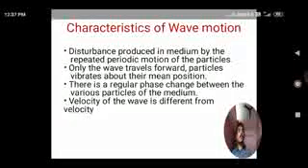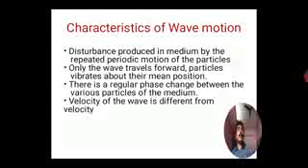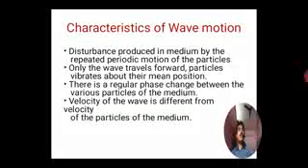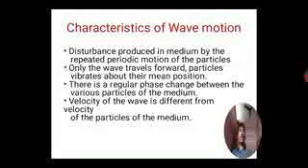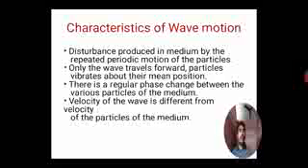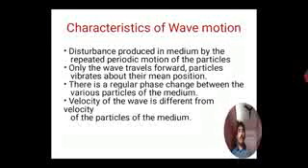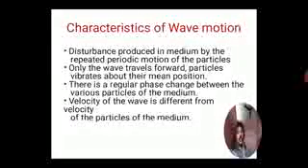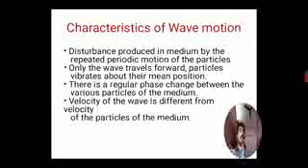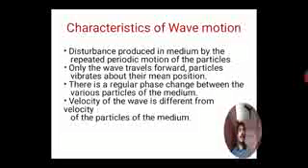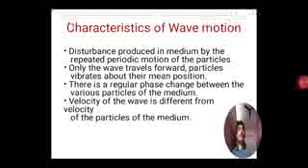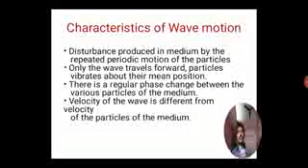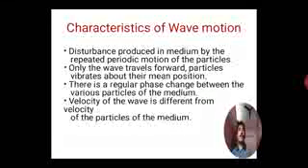Another characteristic of wave motion is that the velocity of the wave and the velocity of the particle are always different; they are not the same. What is velocity? We are aware that velocity is displacement with respect to time.